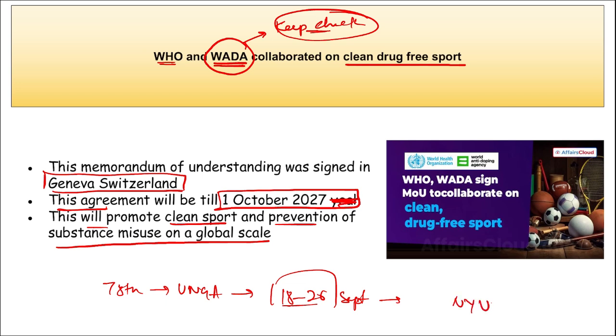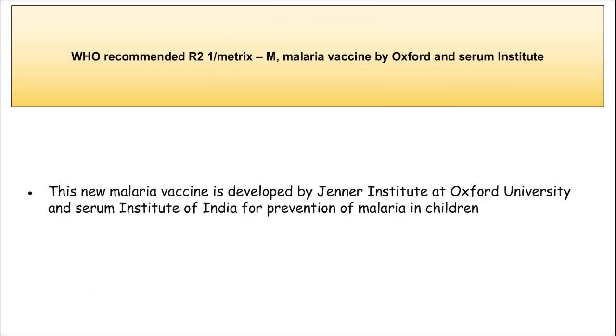It is in New York, USA. This was based on a theme that is rebuilding trust and regaining the global solidarity, accelerating action on the 2030 agenda and its sustainable development goals towards peace, prosperity, progress and sustainability for all. Correct? Next, just have a rough idea of it that it was the 78th session of United Nations General Assembly.